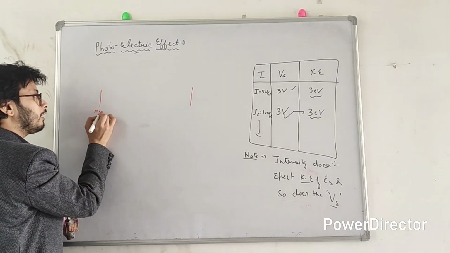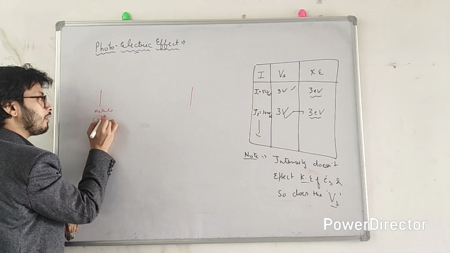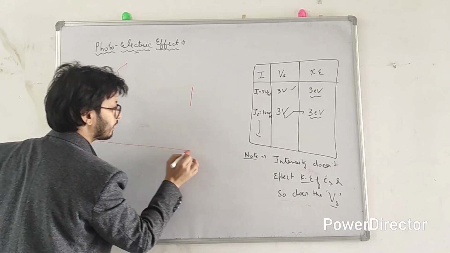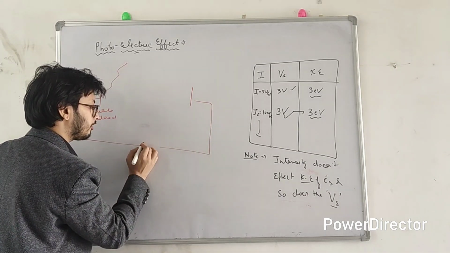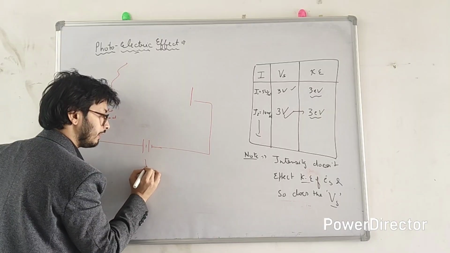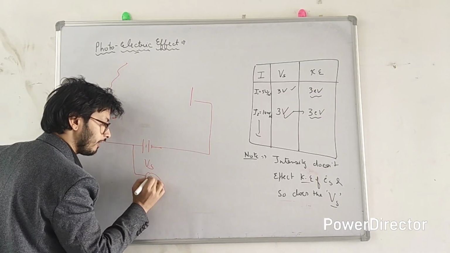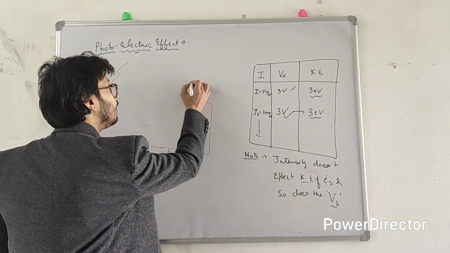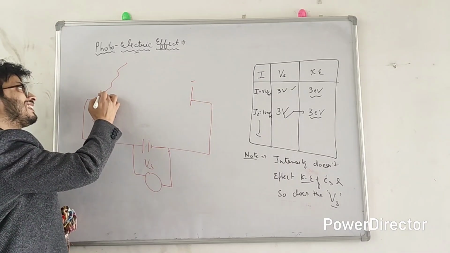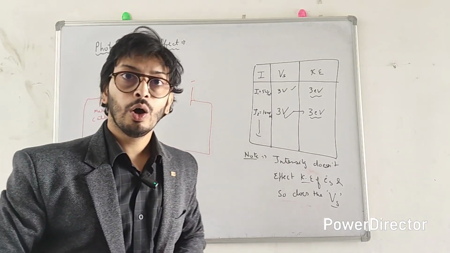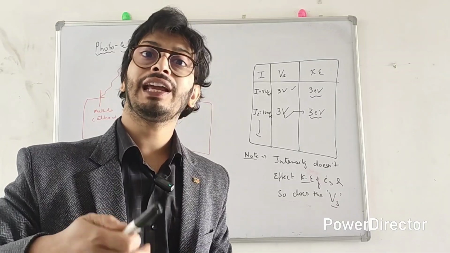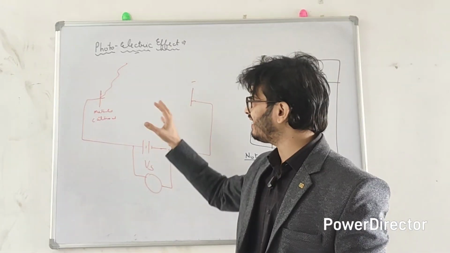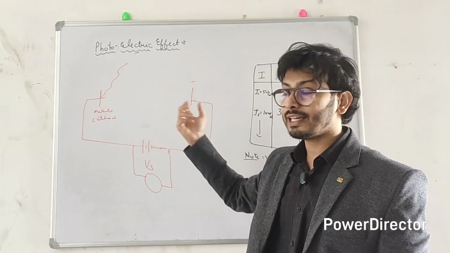This is our metal plate, which is the cathode. So, this metal plate is hit by a light source. This is the stopping potential. We are going to measure the stopping potential. Now, he did the same experiment with different frequencies of light. He just wanted to prove that light doesn't have any effect on the kinetic energy of the electron.